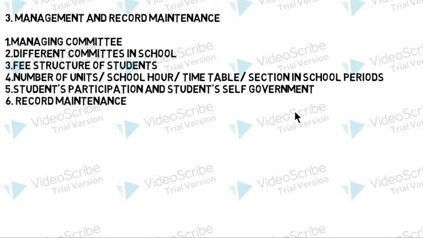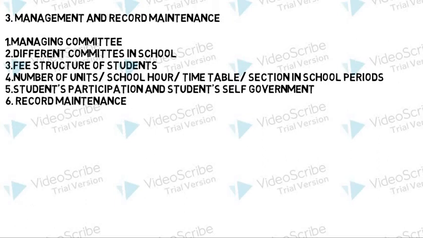For small schools, there is a different structure, and if we talk about large school, there is a large structure, which is quite complicated. So we have to read this when we will study this unit, the third unit. However, let's move on to the next subunit, which is about record maintenance.